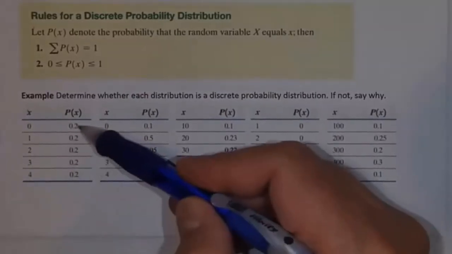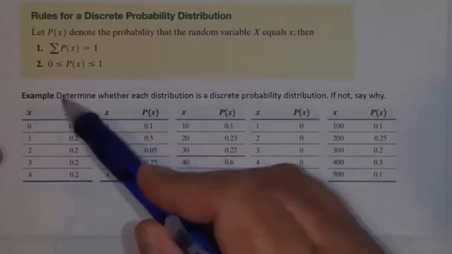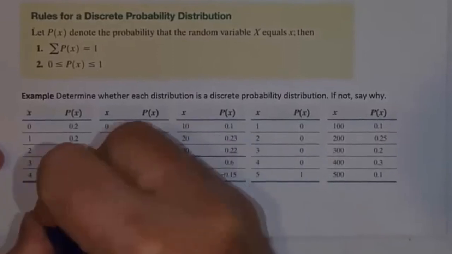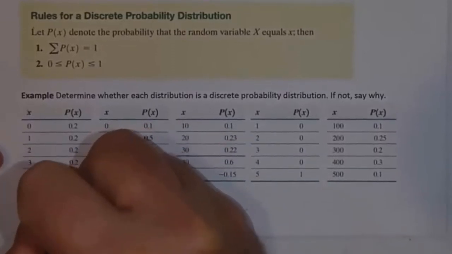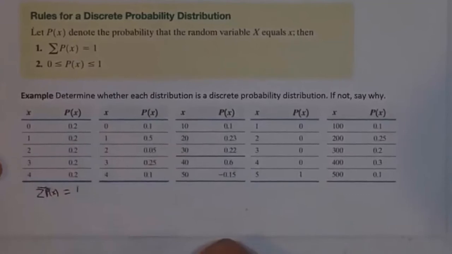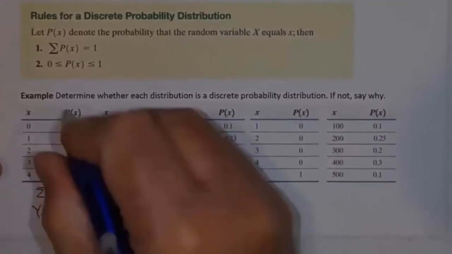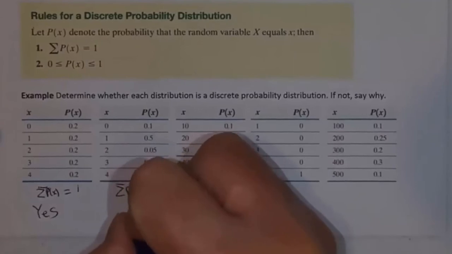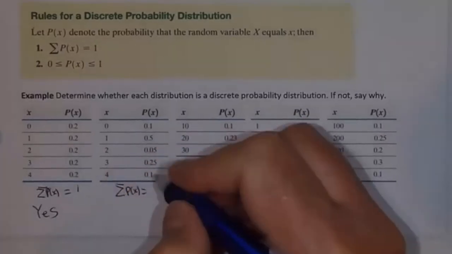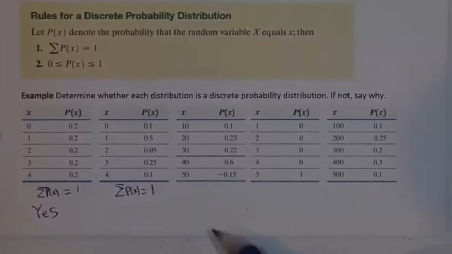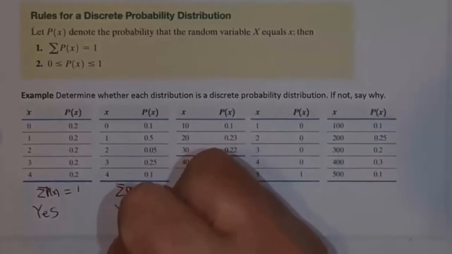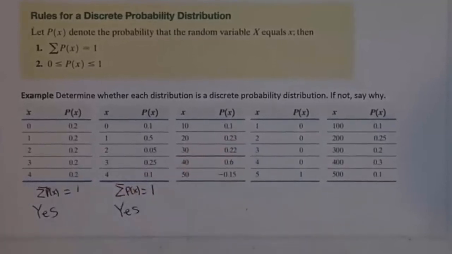Yes. If you take a look at the 0.2s, all of those are between 0 and 1, and if you add them all up, it adds up to 1. So the sum of P(x) equals 1, and the answer is yes, this can be a probability distribution. How about this one? If we add all those probabilities up, again, it adds up to 1. Each of these probabilities is between 0 and 1. So yes, this can be a probability distribution.